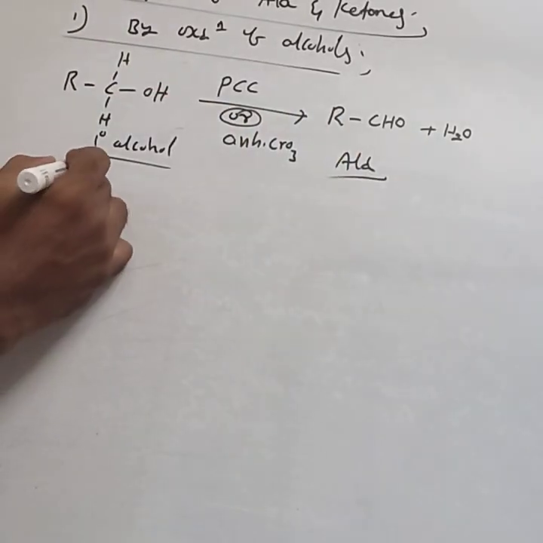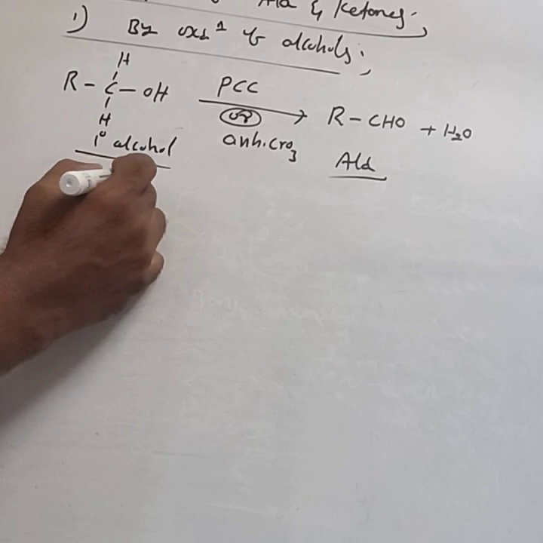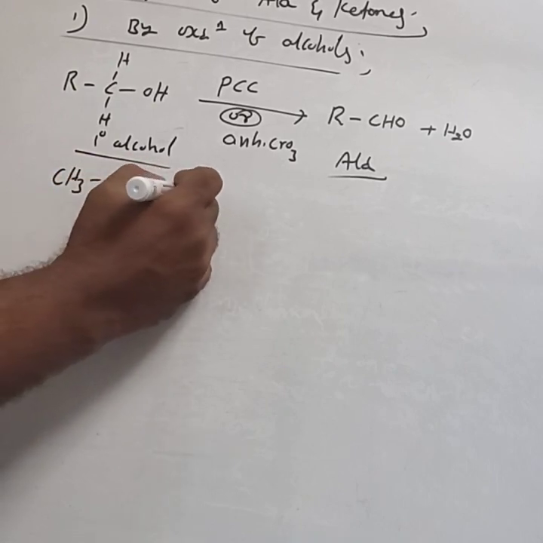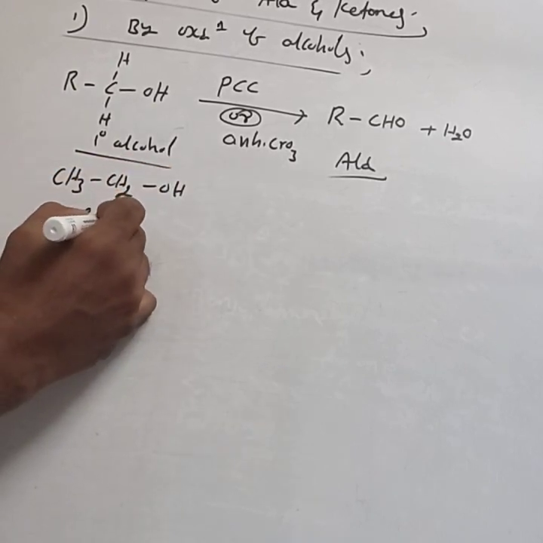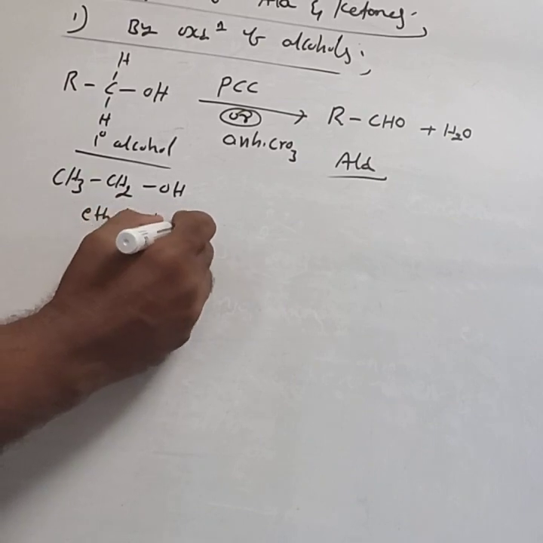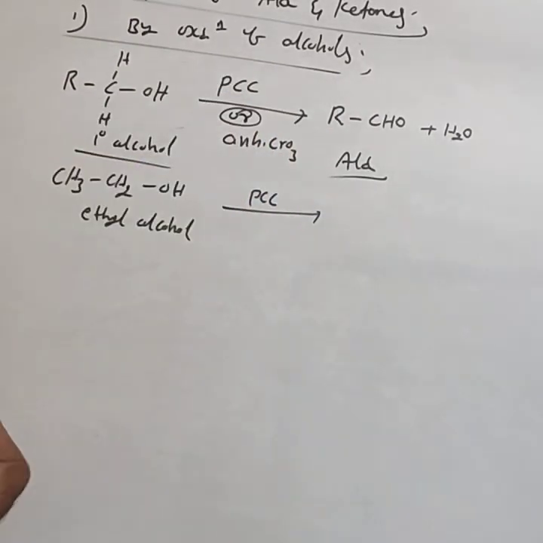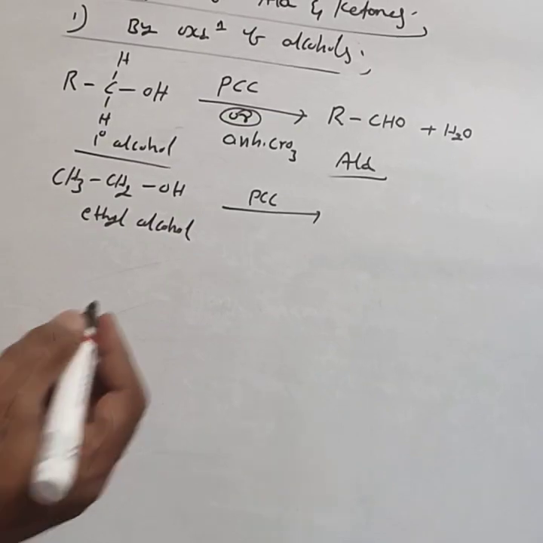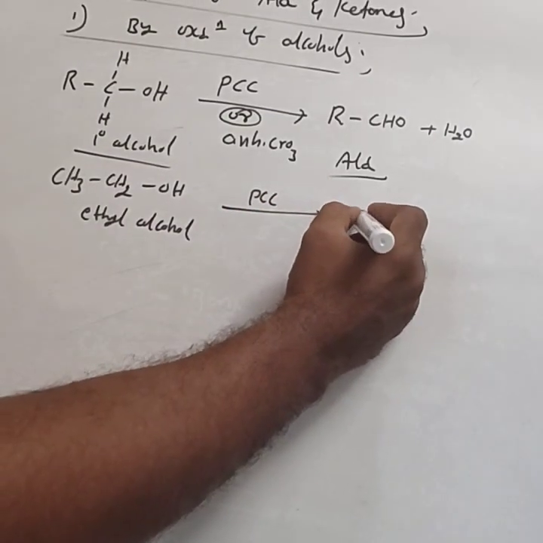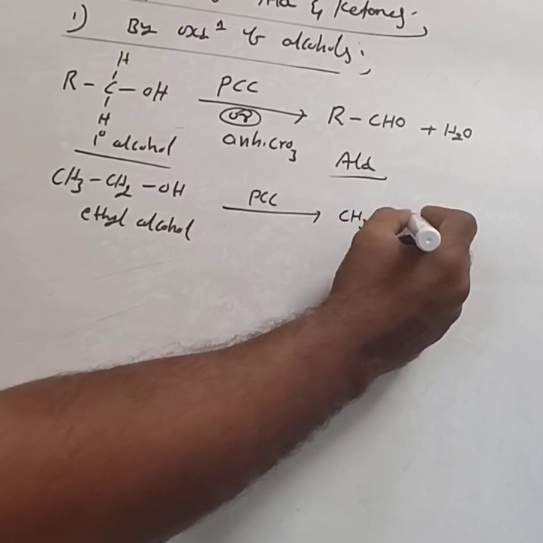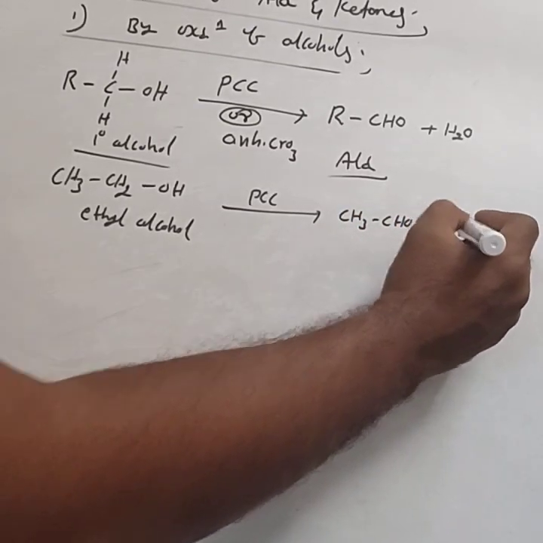For example, take CH3CH2OH. This is called ethyl alcohol. Ethyl alcohol on oxidation by PCC, can you guess the product formed? The product formed is CH3CHO, liberating H2O.